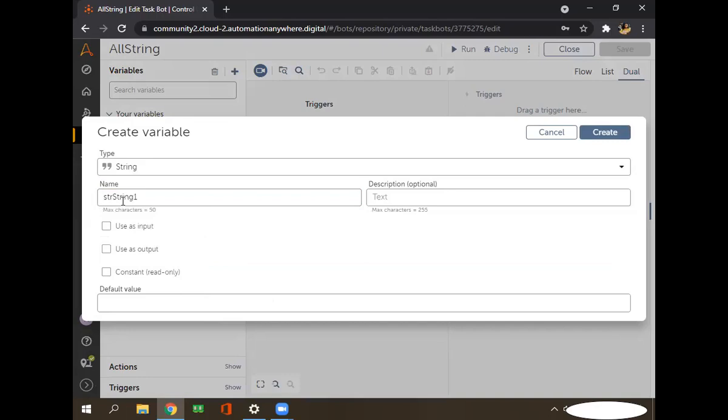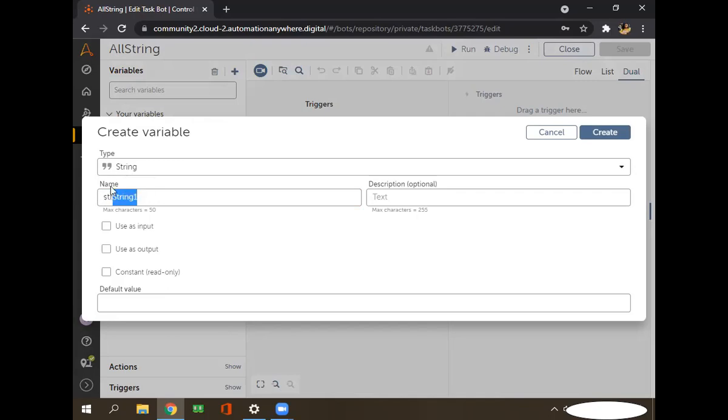string one. Okay, so the data type is string because we are creating a string variable, and the name we are assigning is str string one. This name you can provide anything, but that name should be a meaningful name. And here we are using data type as a string, so that's why I have added str.